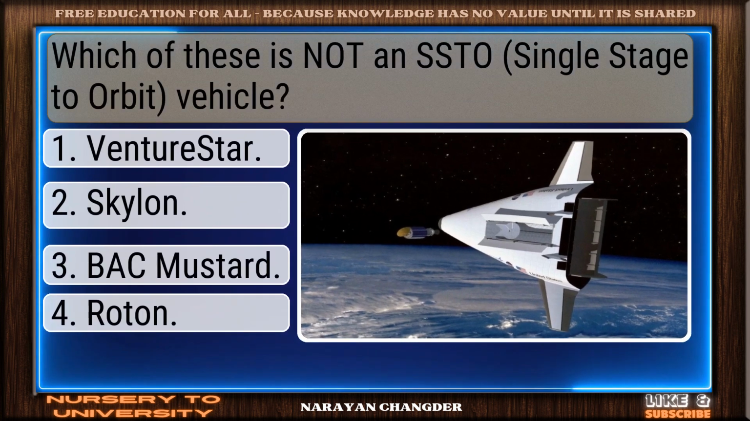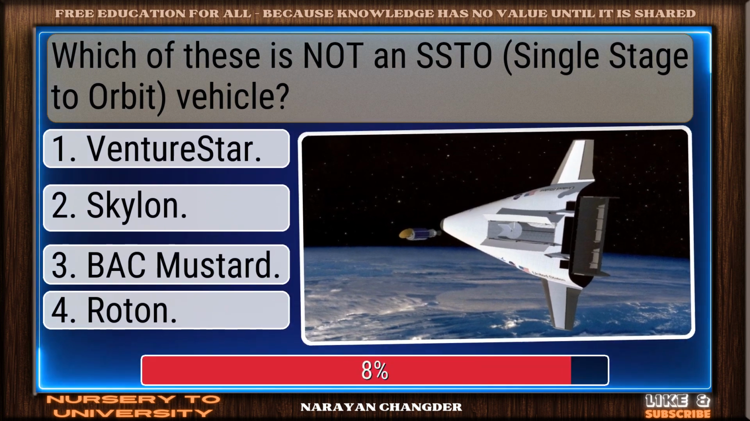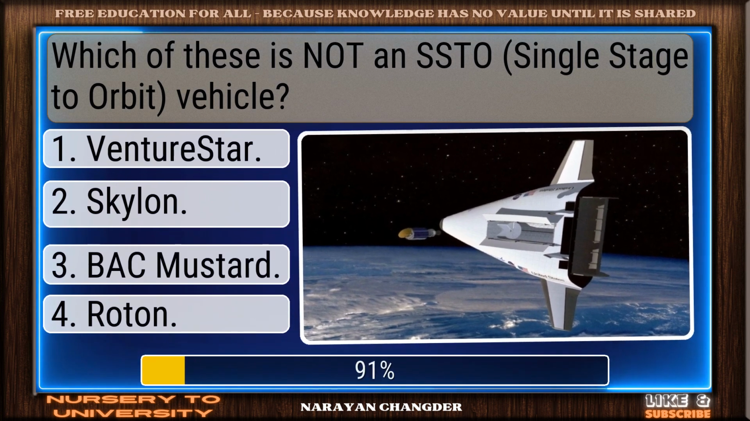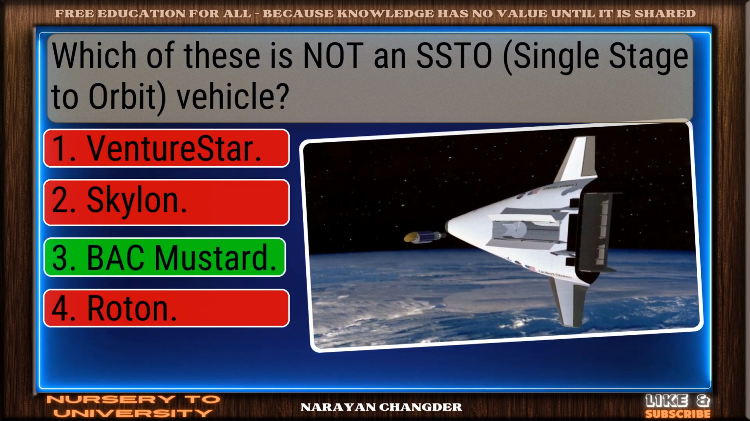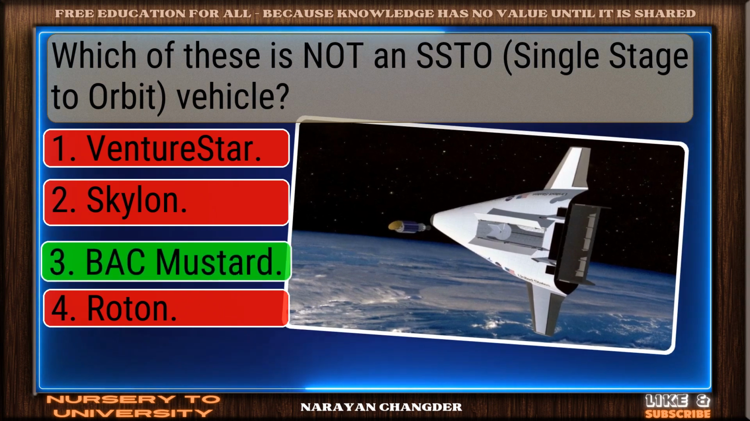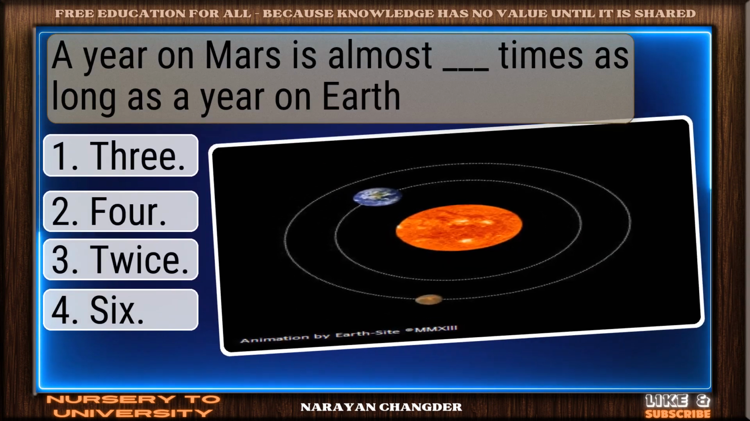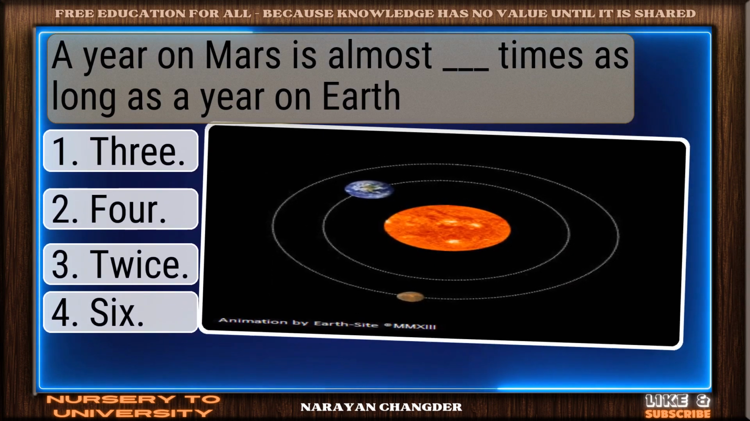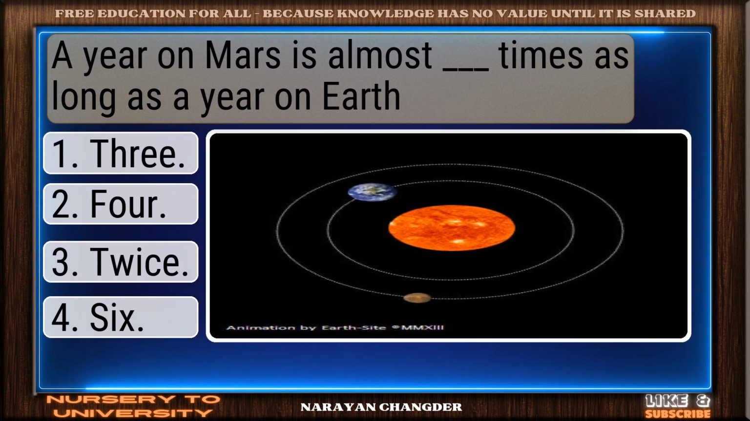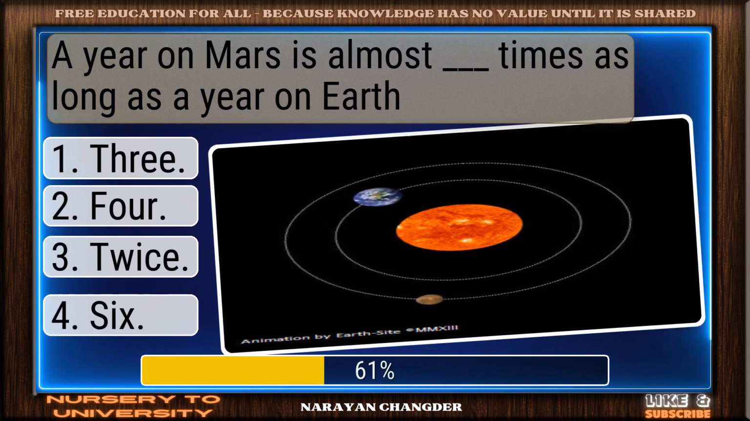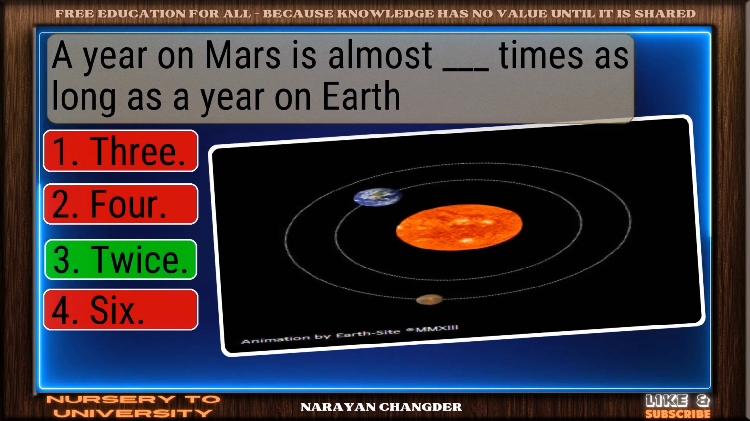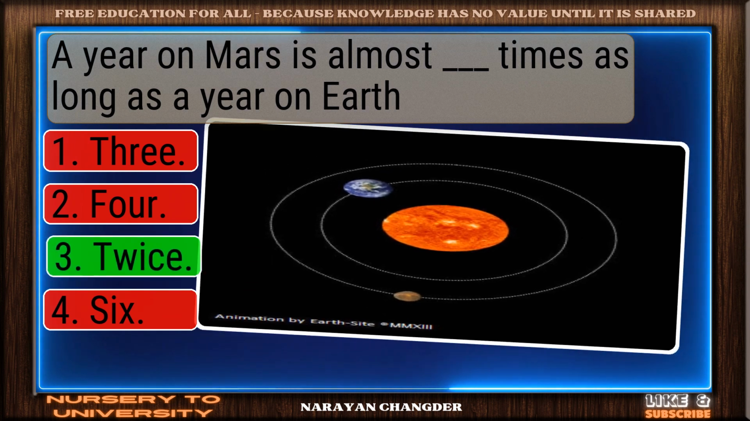Which of these is not a STOW vehicle? Well reasoned. Backmustard is the correct choice. A year on Mars is almost dash times as long as a year on Earth. Perfect. Twice is the correct choice.